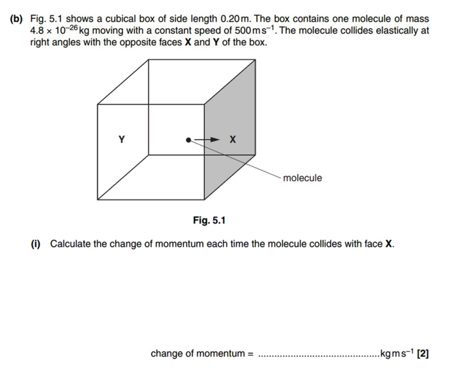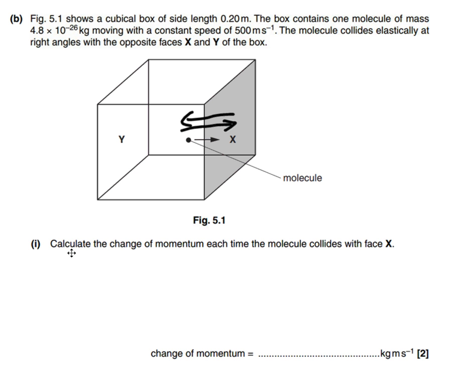So let's take a look at this next one. We need to calculate the change in momentum of this particle, this molecule, as it collides with the face here. So what we have here is something that changes velocity. As it's going this way, it's got a particular velocity, a particular momentum in this direction, then it changes direction, and then it's got a momentum in the opposite direction. So let's calculate the momentum.